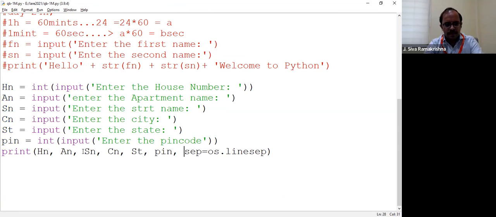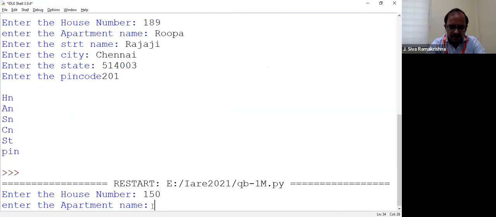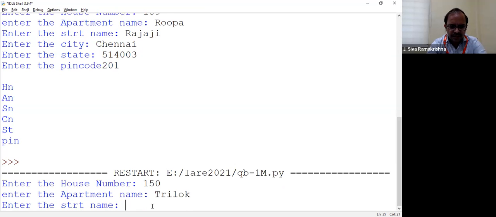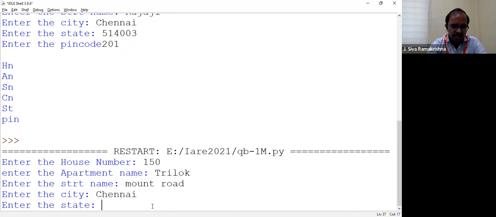So let me share this. Ideally, I'm able to run this. Enter the house number. Okay. Enter the apartment name. Some name. Enter the street name. Mount Road. Enter the city. Chennai.